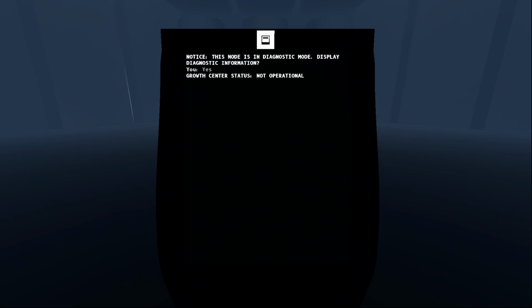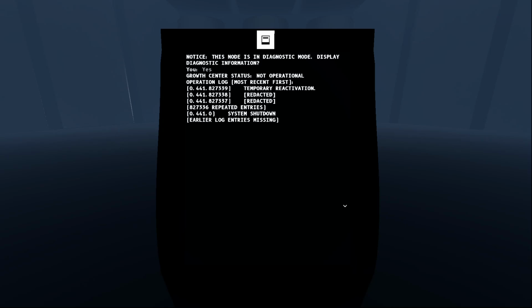Diagnostic mode, display diagnostic. Hang on. I always say hang on even when I hit the pause button on the recording. That's bizarre. Growth center status, not operational. Operational log, most recent first. Temporary reactivation, redacted. Interesting.